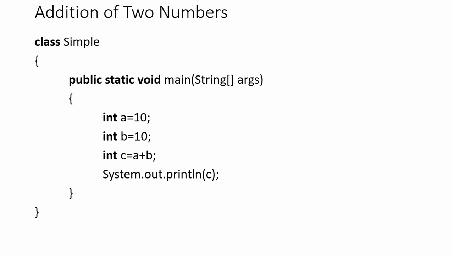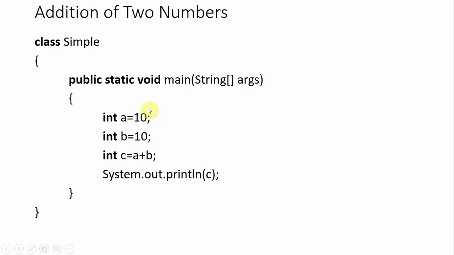The name of the class should start with a capital letter. So we have to follow naming conventions. And the next one, the method, public static void main, should be like that only. What about String? S should be capital. So String arguments. Then int a, int b, int c.